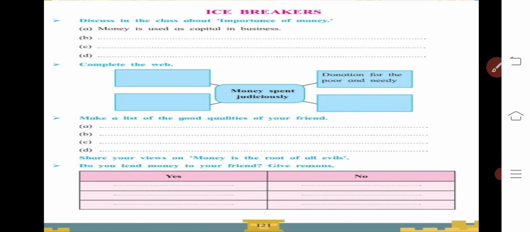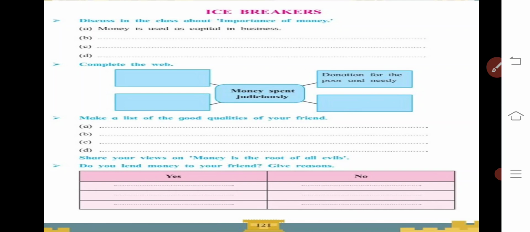Then the last activity they have given you: do you lend money to your friend? Give reasons. Lend means offering money to a friend or some other person as a loan or as a debt. So have you given it in such a manner? You have to give the reasons.